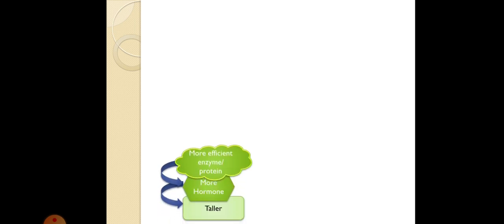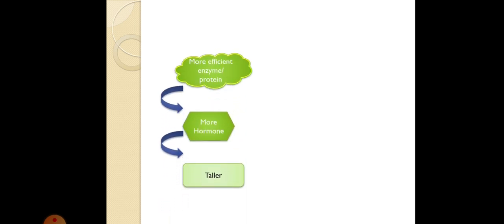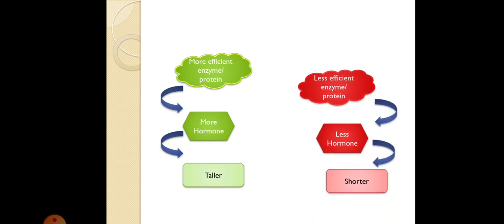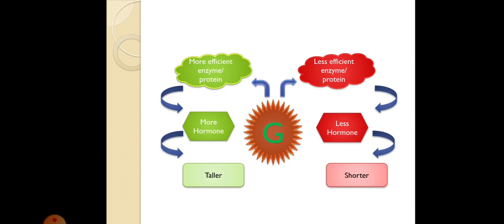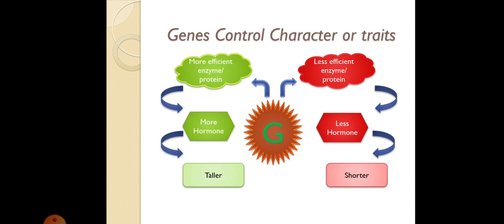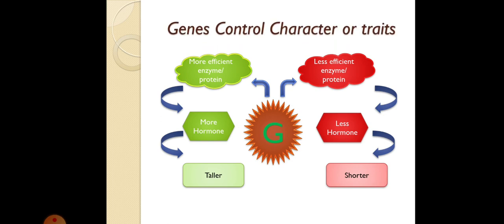If it is taller, more hormone, that means more enzyme. If it is short, less hormone, less efficient enzyme. So what decides? That particular thing is your genes. Genes control characters or traits.